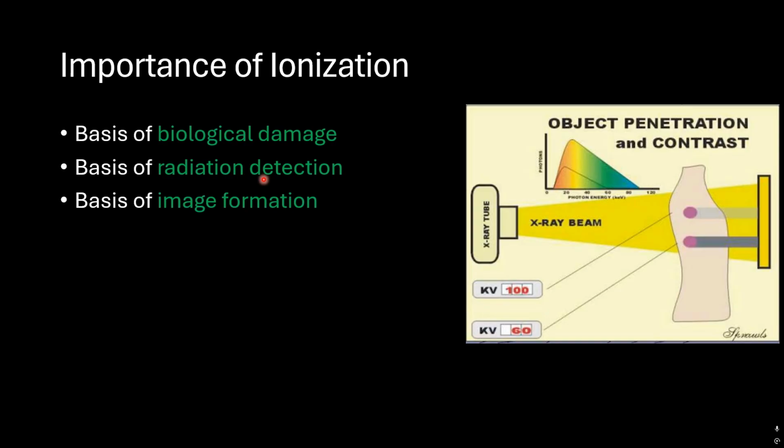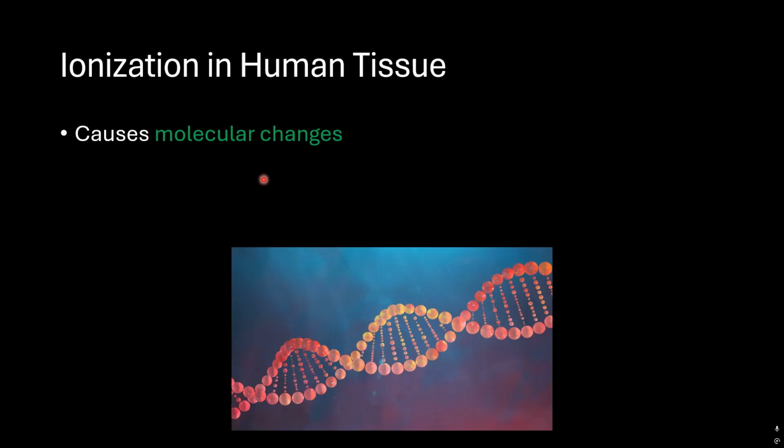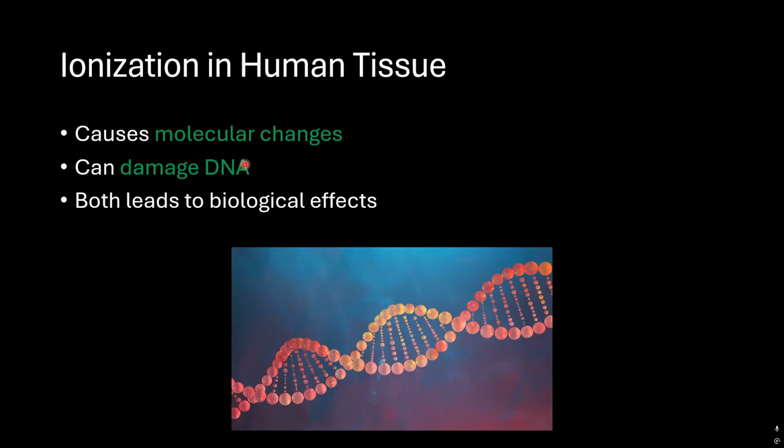When we want to process the image, we need to have the concept of ionization in our minds. It causes molecular changes, and that can damage DNA, and both lead to biological effects. Either there is direct damage to the DNA, or there are molecular changes that will damage DNA eventually, and these two will cause biological effects or harm to the tissues.